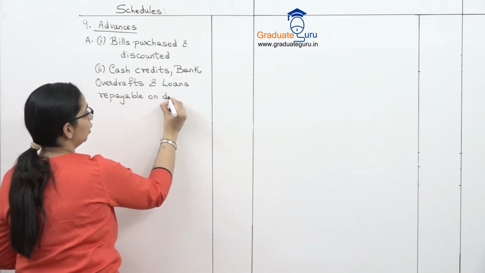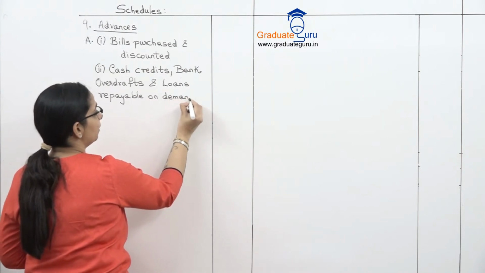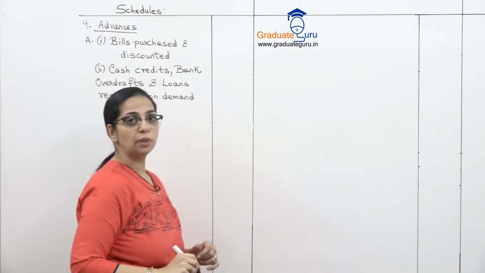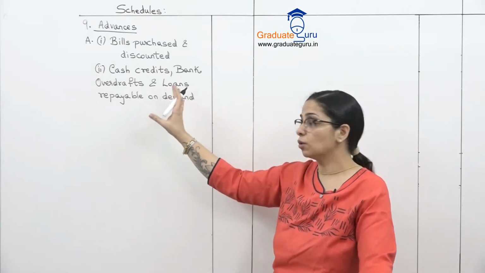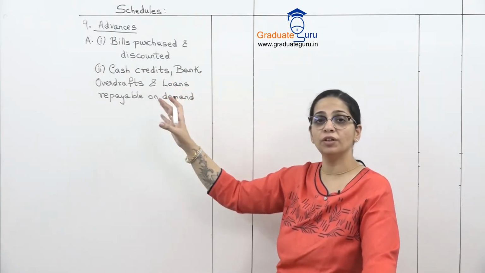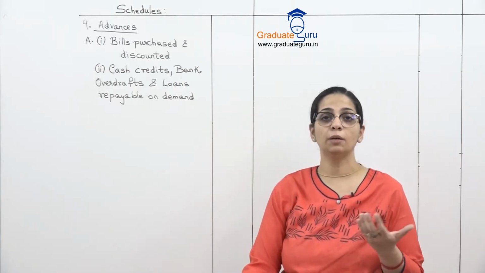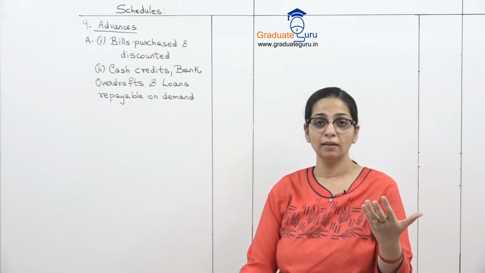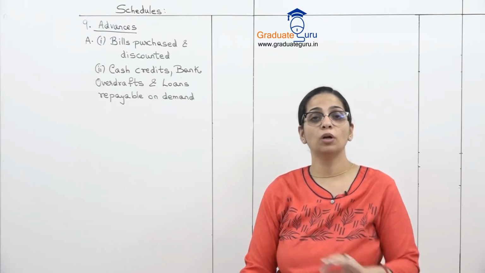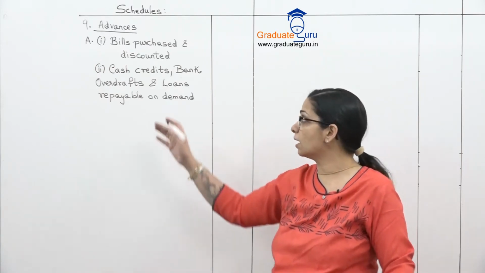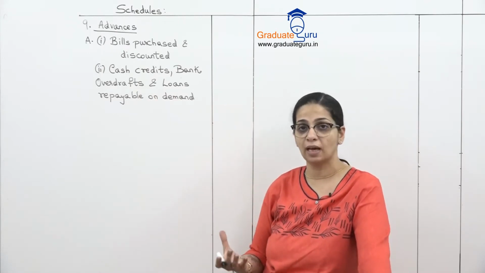So ऐसे short term loans होते हैं which the bank can demand from the customer at any time. So that is shown over here. So basically cash credits, bank overdrafts, these are accounts maintained by businessmen with the bank. They are allowed to use more money than what is there in their account. So that is our bank overdraft. हमें वो concept पता है.